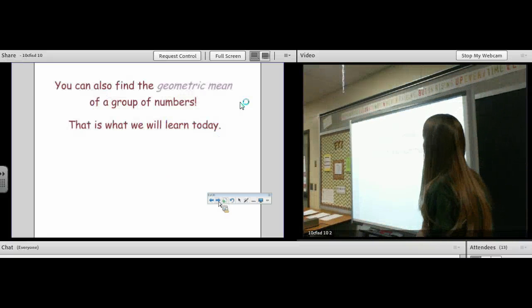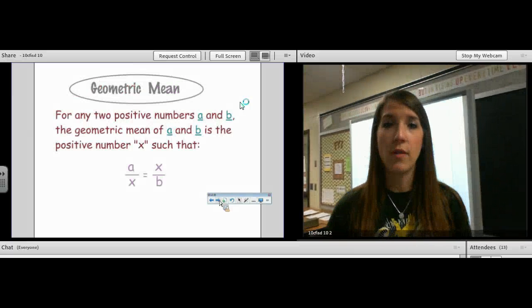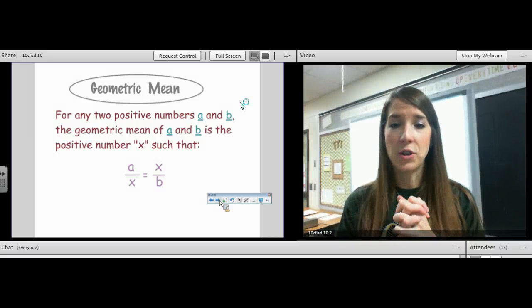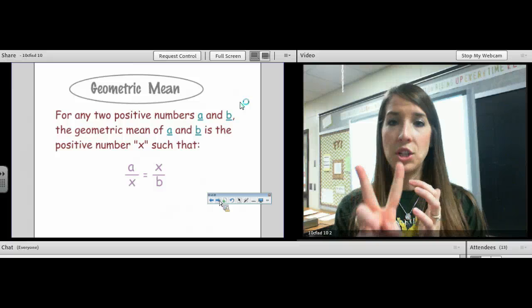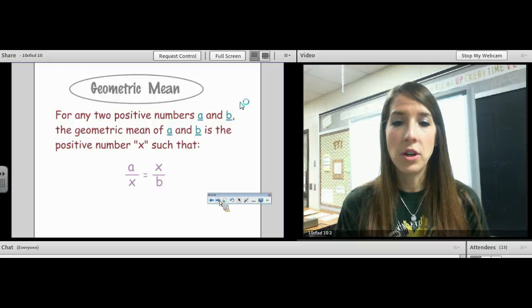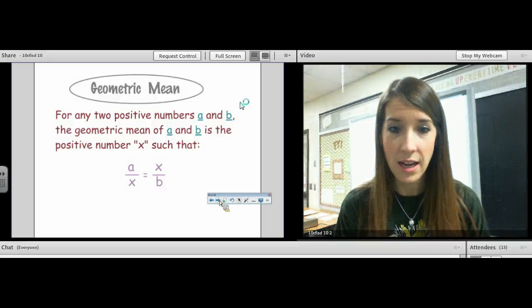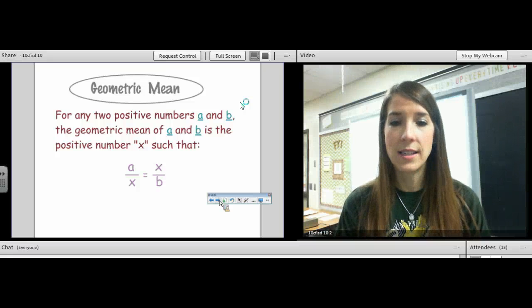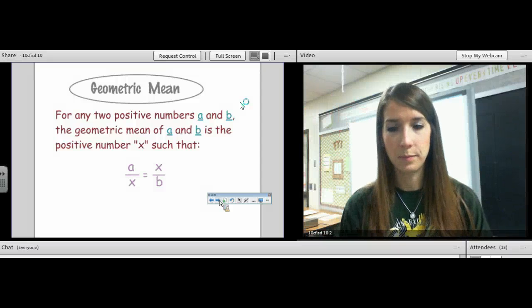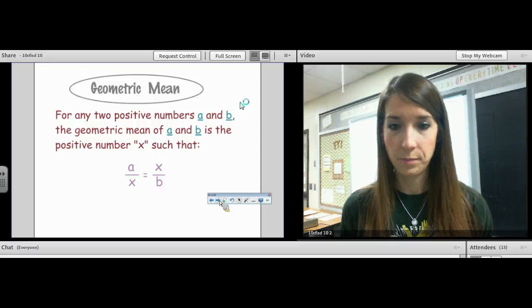So in class today, we're going to find the geometric mean, but it's going to be in the context of triangles, okay? Go ahead and write this down. This is the actual definition. For any two positive numbers, yes, they have to be positive, A and B, the geometric mean of A and B is the positive number, once again, so we're not dealing with negatives, the positive number x such that A over x equals x over B. So that is the geometric mean of two numbers.